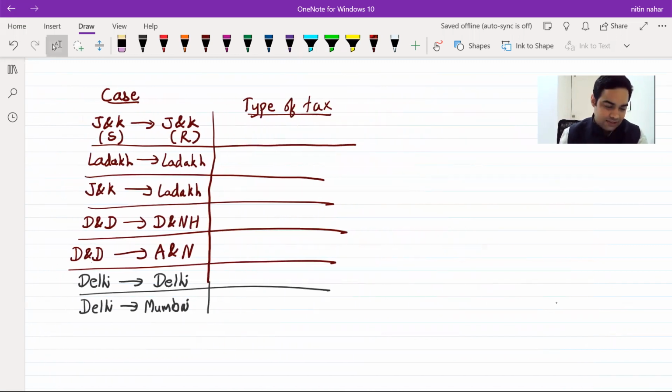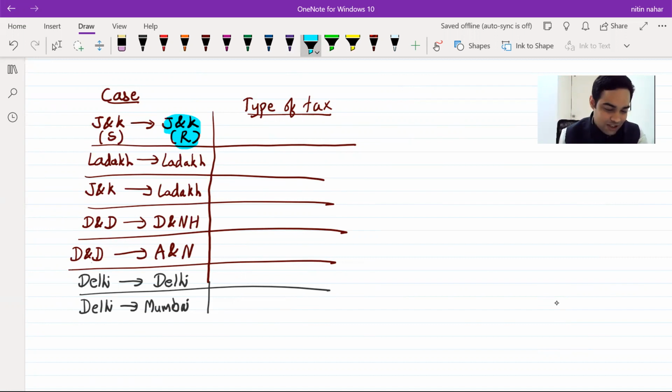See this. First one, supplier is in Jammu and Kashmir, recipient is in Jammu and Kashmir. I am assuming that the place of supply is Jammu and Kashmir because at present I am just taking the recipient's location as place of supply. You know that as per sections 10, 11, 12, 13 of IGST Act 2017, place of supply is determined. And after you determine the place of supply, you compare two things: location of supplier, place of supply. If both are within the same state, C plus S or C plus UT. If they are in different states, you directly charge IGST.